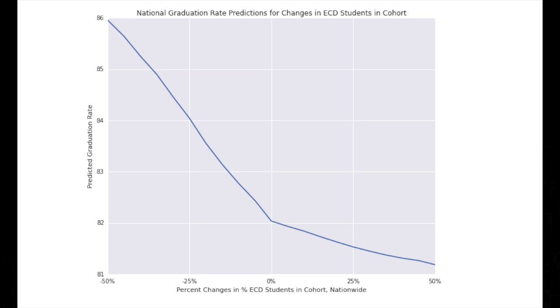Then we asked the question, how would the national graduation rate change if we change one of these variables across all schools in the US? We answered that question with these graphs here. So for example, this graph looks at how graduation rates would change if the percentage of economically disadvantaged students in all schools changed. If percent of ECD students decreased by 50% in each school across the US, our model predicts that the national graduation rate would increase to 86%.